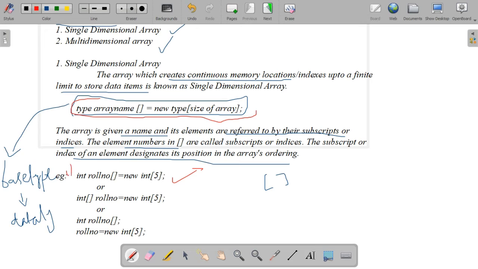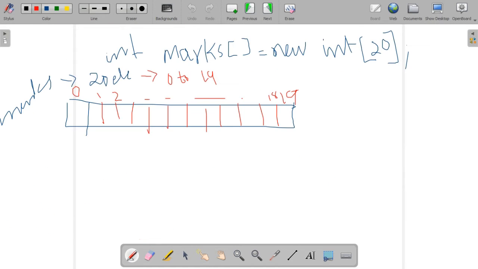We can write this declaration in 3 ways. This is the first one. First we give the roll number, then the square bracket. In the second way we can write the square brackets, or the subscript, near the data type, integer: int square brackets roll number equal to new int of 5. Or in the third way, first we declare it like a single variable, the same way we are declaring. Then in the next step we assign it with the new keyword: roll number equal to new int of 5. So these are the 3 ways to declare arrays.